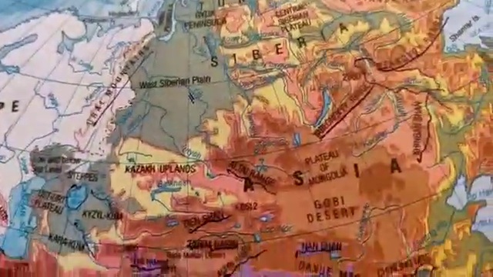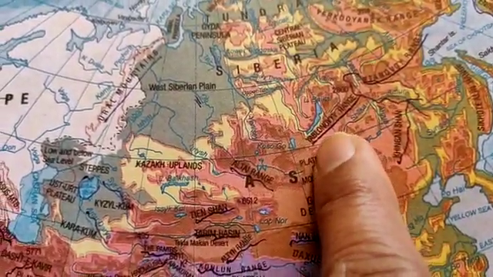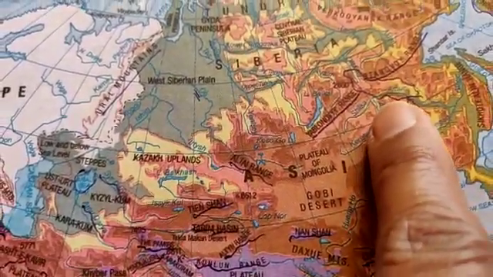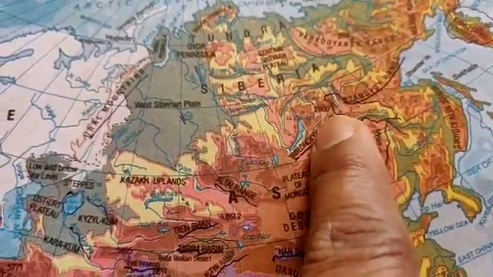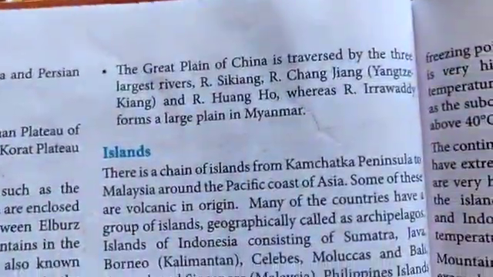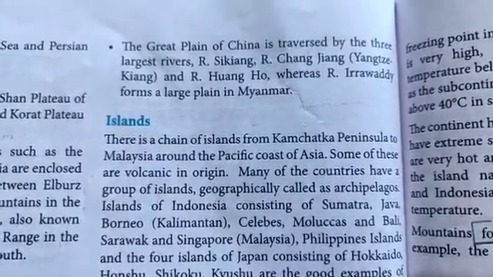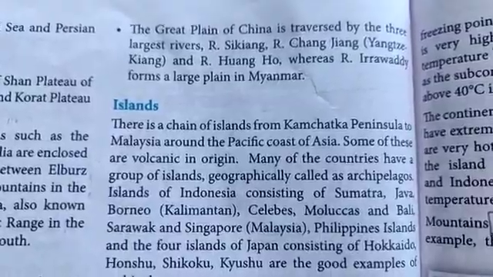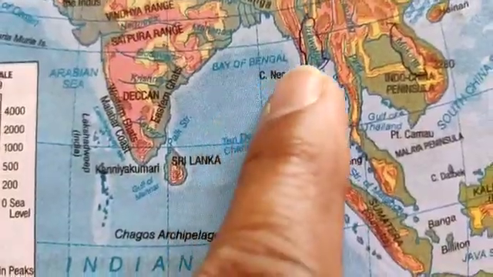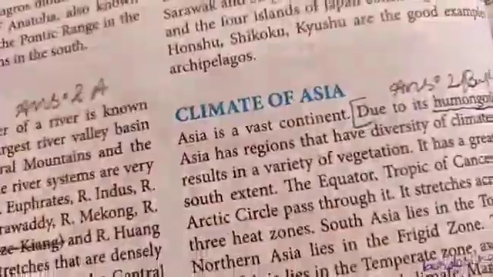Now coming to the Amur Valley. Can you see, between the Yablonovi and Stanovoy range, you can see the Amur River. So the valley is known as the Amur Valley, which is again also a fertile basin. Now the Great Plain of China is traversed by the three largest rivers, river Xinjiang, Changjiang and river Huangho, whereas river Irrawaddy forms a large plain in Myanmar. You can see it over here.